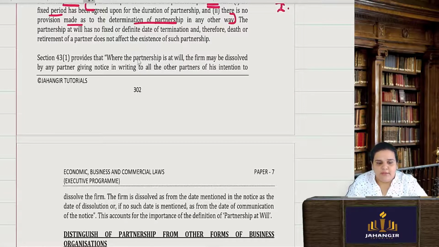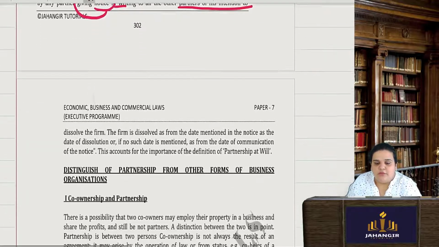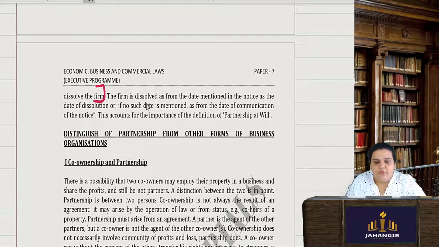See, where the partnership is at will, the firm may be dissolved by the partners after giving a notice in writing to all the other partners of the intention to dissolve the firm. Now the firm will be dissolved as from the date mentioned in the notice as the date of dissolution, or if there is no date mentioned, then from the date of communication of the notice. Okay, so partnership at will and particular partnership, these are the only two types of partnerships.